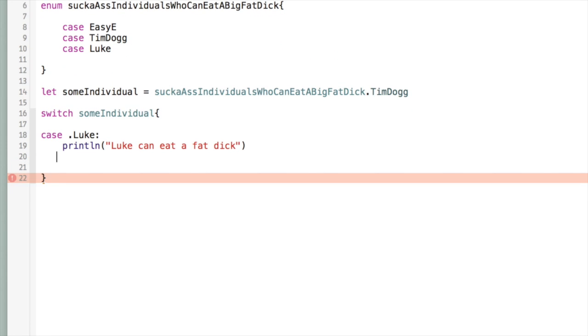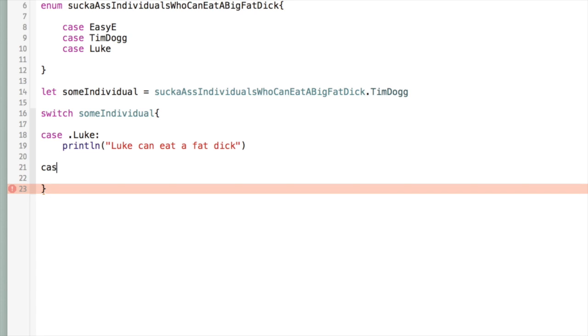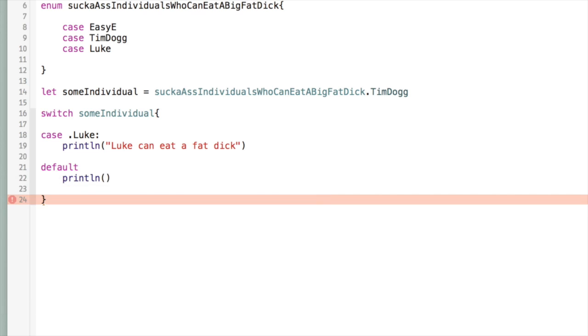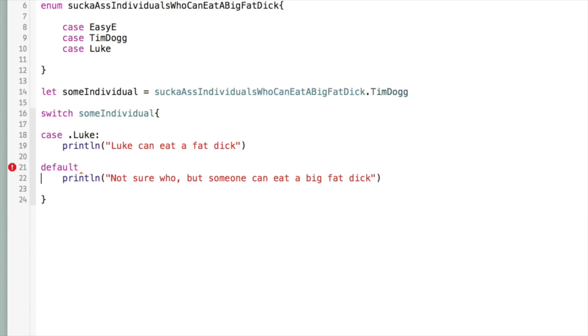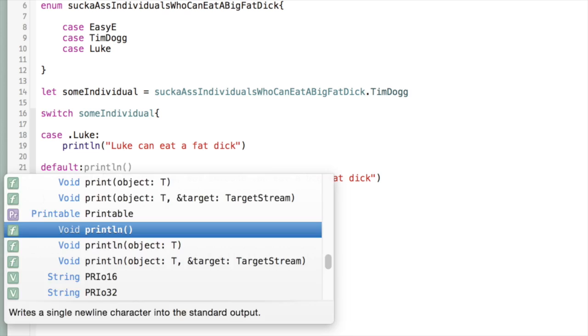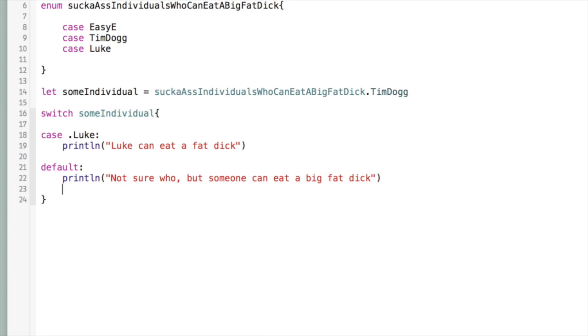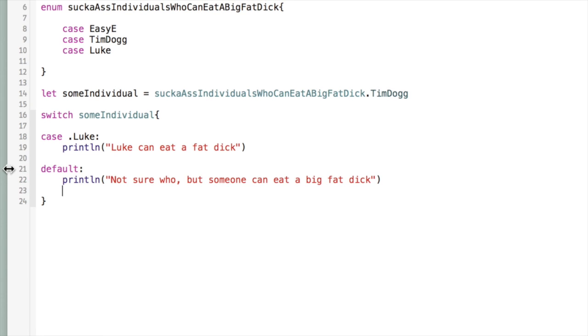Let's just go, case... default. Oh, no, I think we just say default. We don't need to actually say case. Default. Print line. Not sure who, but someone can eat a big fat dick. Oh yeah, we got to do our little... Okay, so now our error is gone because we added a default case.